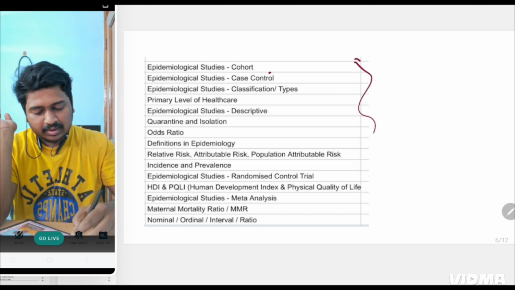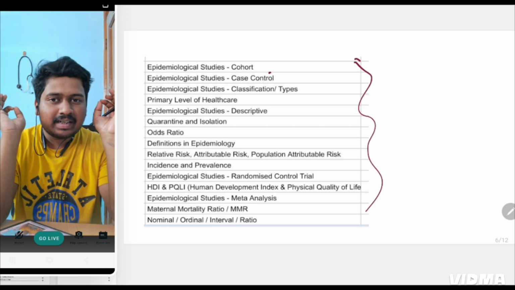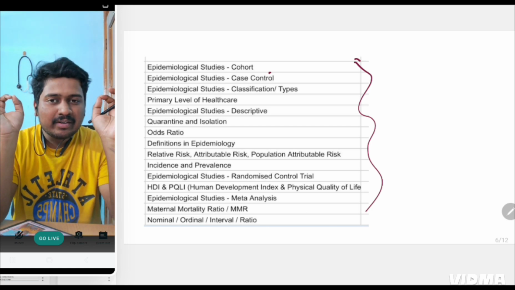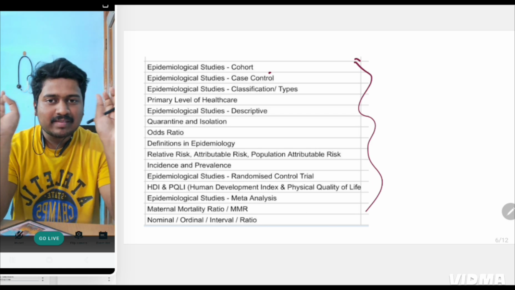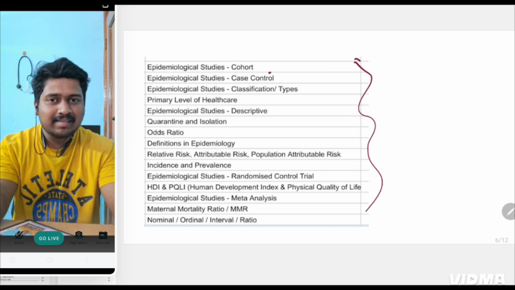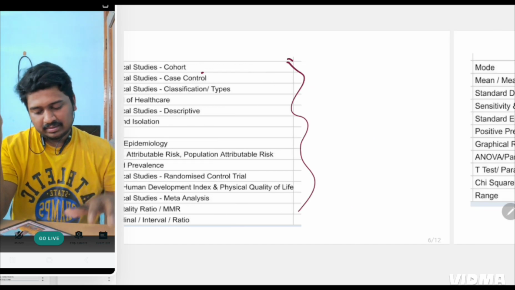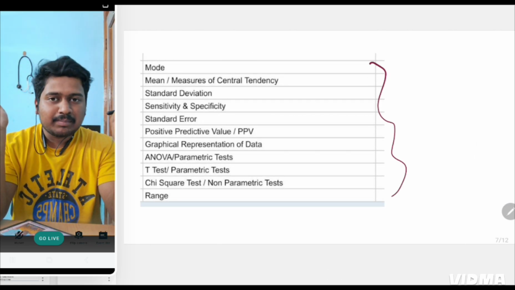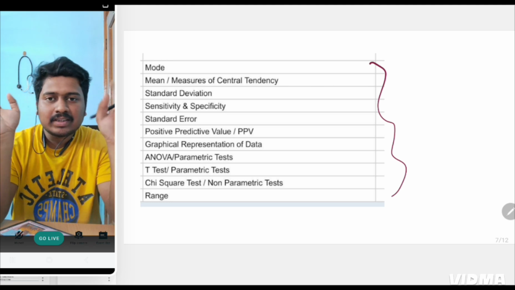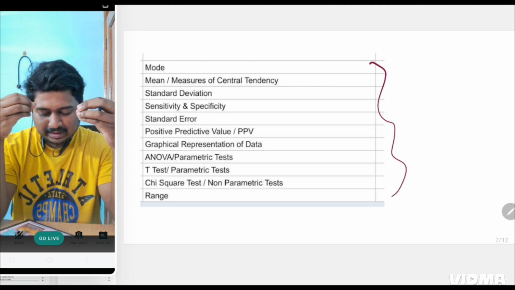Just go through these questions and make an imprint in your brain, so that you don't forget these topics. These are the topics that are required in the epidemiology part of PSM. They are repeatedly asked. Okay, coming to biostatistics, these are the topics that are repeatedly asked. Take a screenshot of this, or go and mark it in your notes.